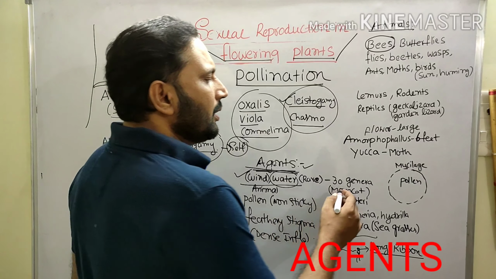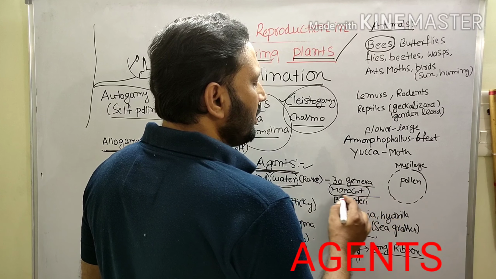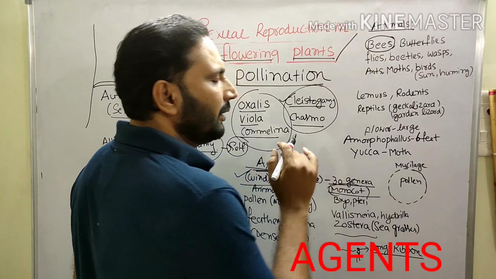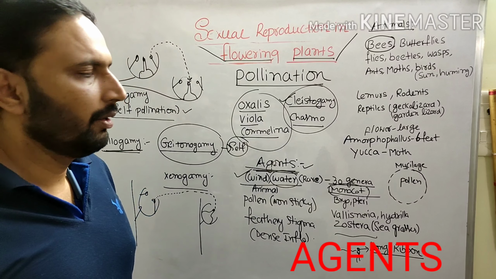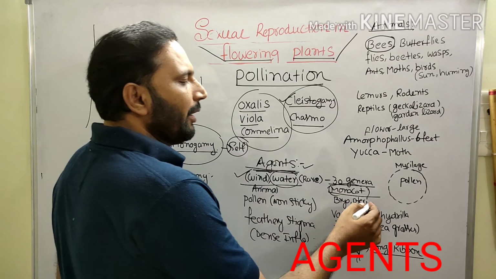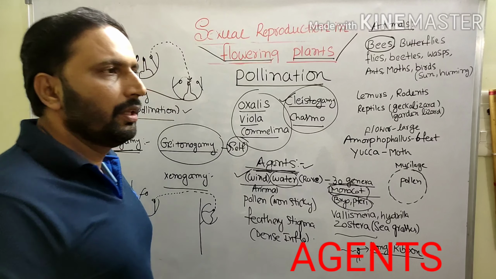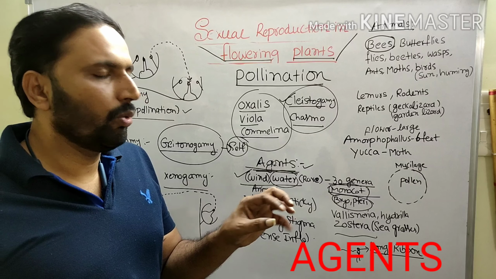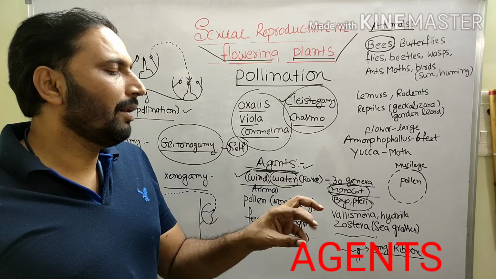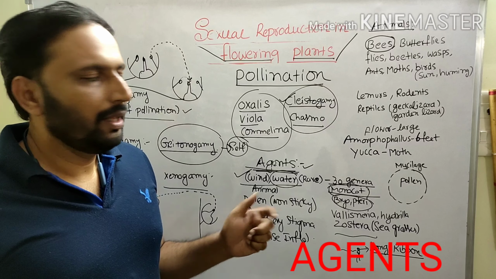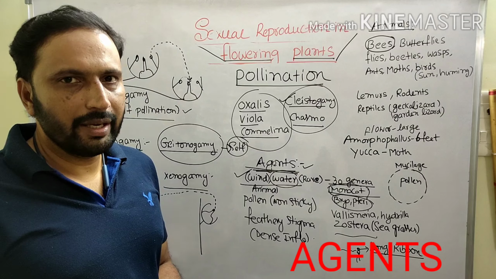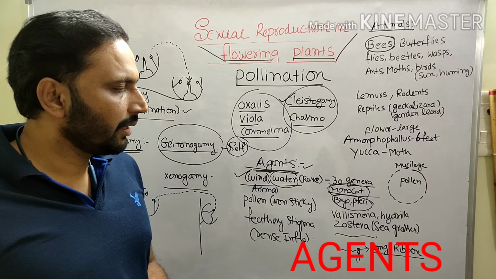In almost 30 genera of monocots, water is required. Not only that, in bryophytes and pteridophytes the male gametes are motile. Those motile male gametes swim in the water. Water is required for bryophytes and pteridophytes. It is clear.